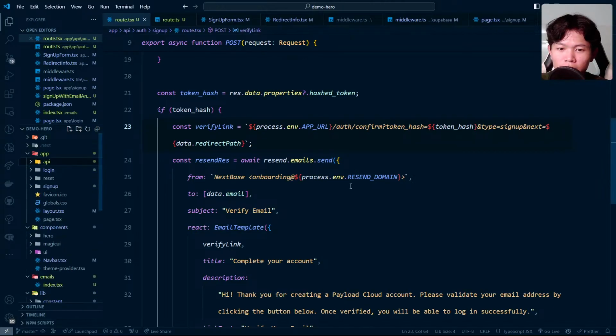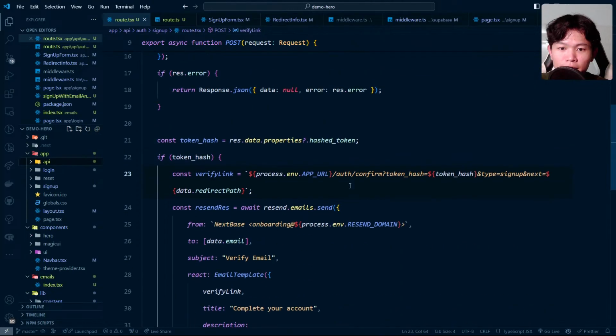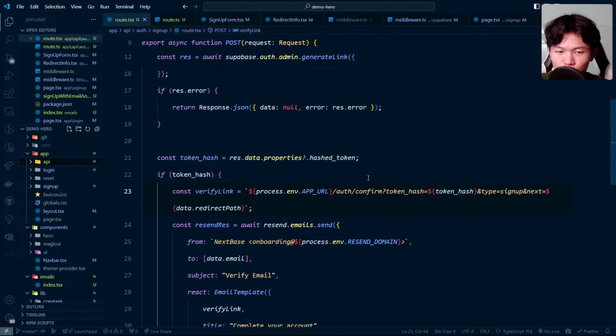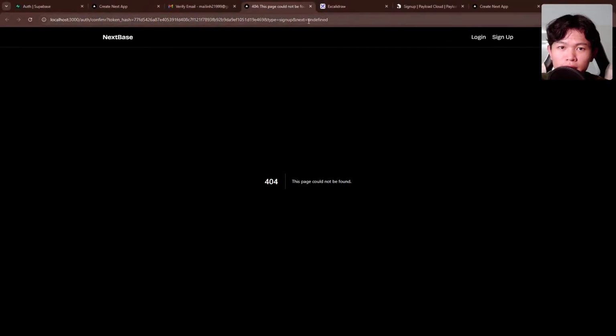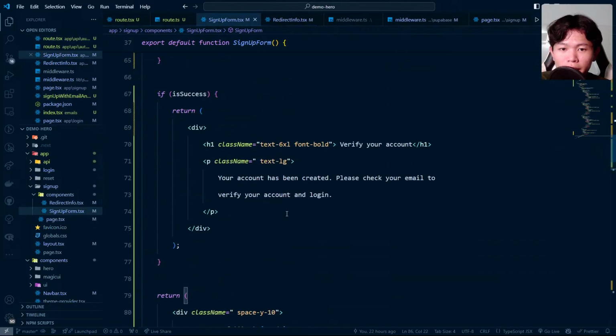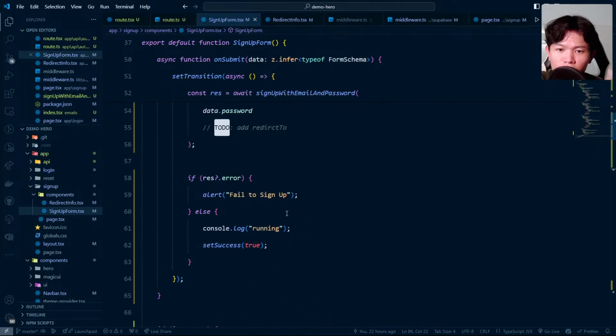Very nice. And one thing that I forgot to do for the sign up, it's not complete yet, is the ability to redirect. I added this one. As you can see, the value right now is null. When we send this one, it is undefined. And from the form right here, let's see from the form.